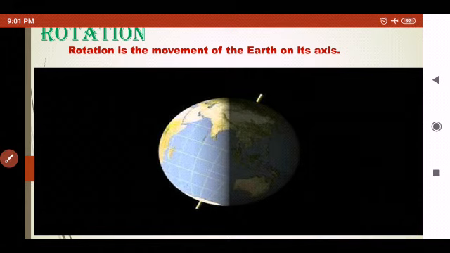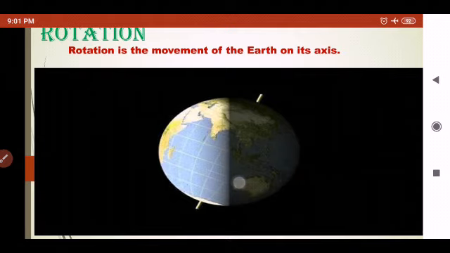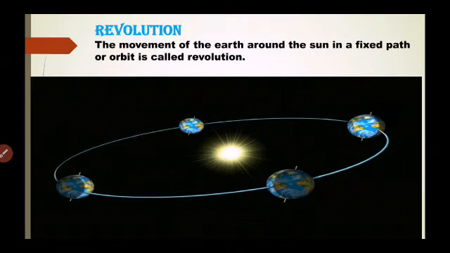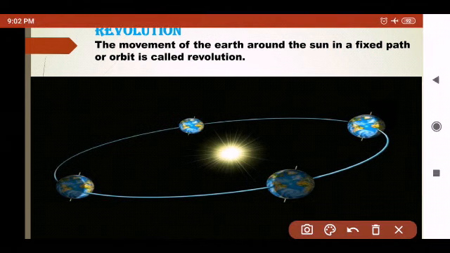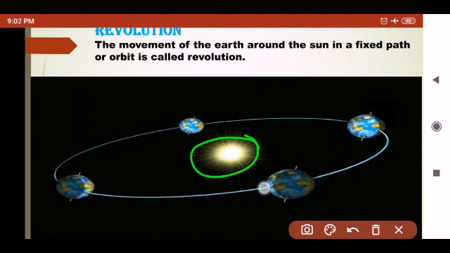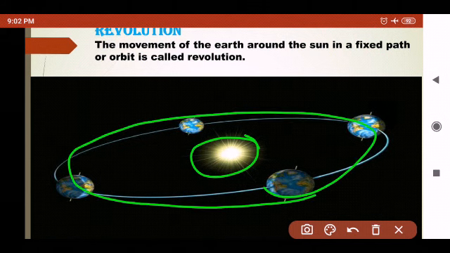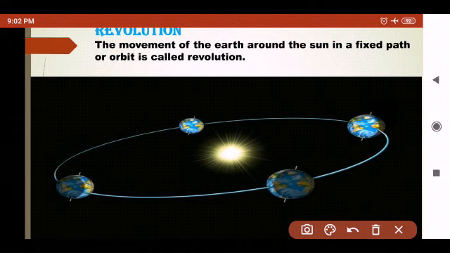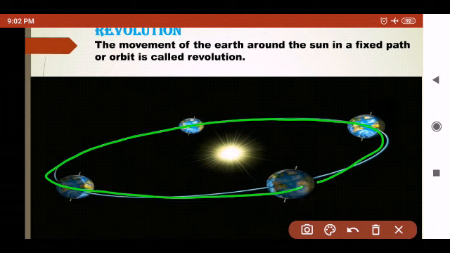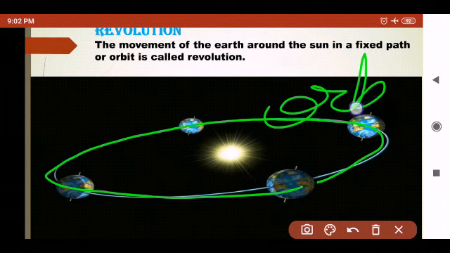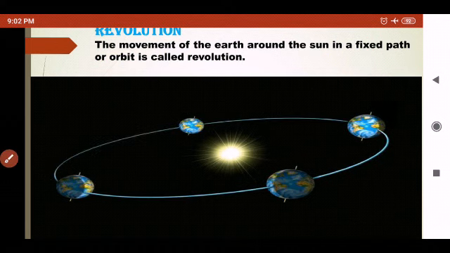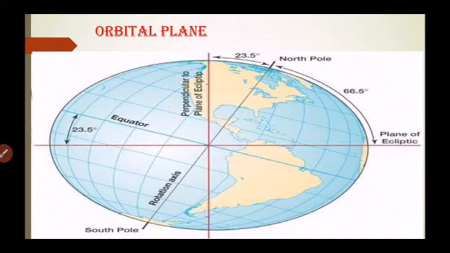Then the next type of movement is revolution. The movement of the earth around the sun in a fixed path or orbit is called revolution. You know that the sun is there and the earth moves around the sun on a fixed path, which is called revolution. This is the fixed path. This fixed path is also called the orbit. And this movement of the earth around the sun in a fixed path or orbit is called revolution.